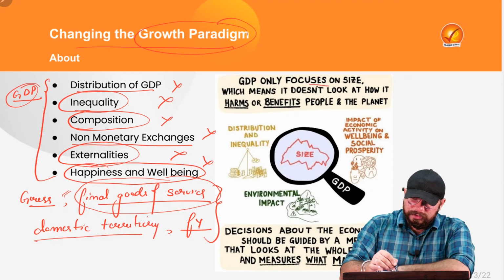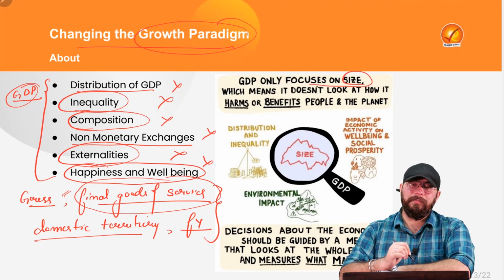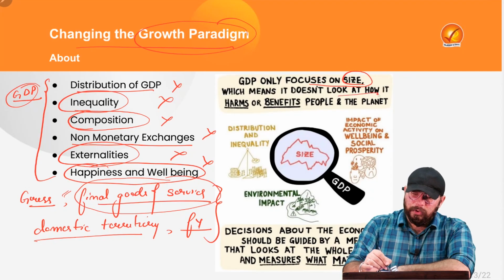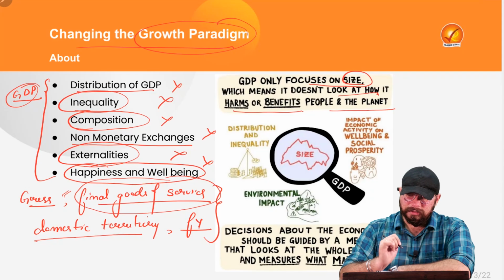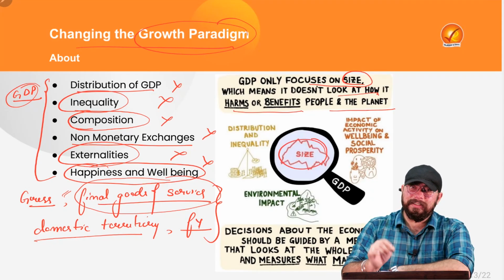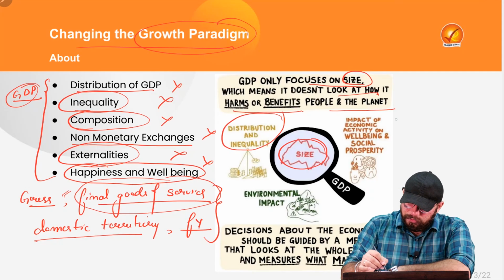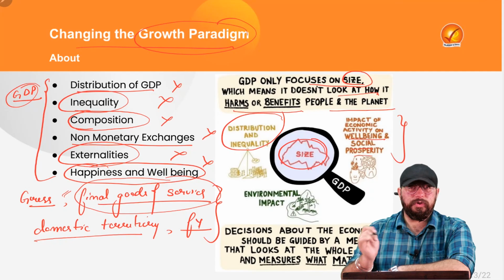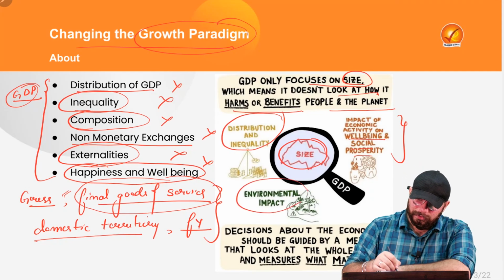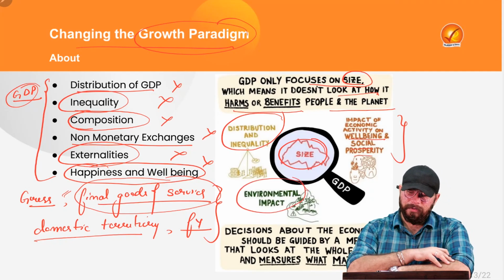So GDP focuses only on the size of the economy, right? It doesn't look at what are the harms or benefits to the people and the planet, right? It reflects the size, but it does not reflect the distribution and inequality. It does not reflect the impact of economic activity on well-being and social prosperity. And also it does not tell us about the environmental impact, right?